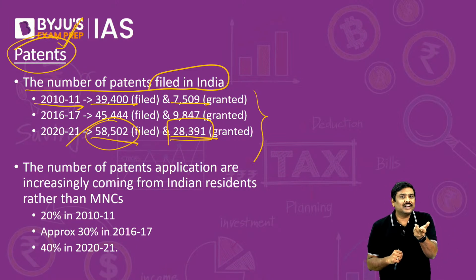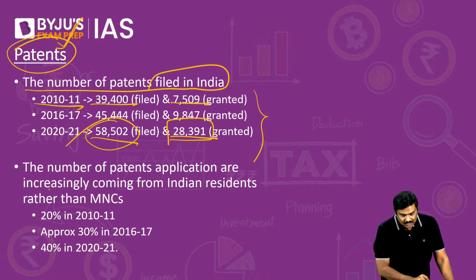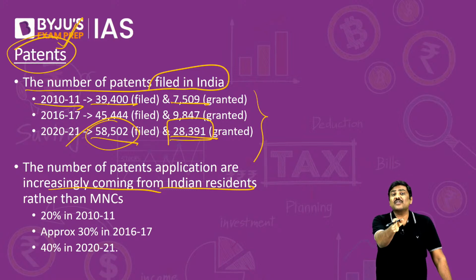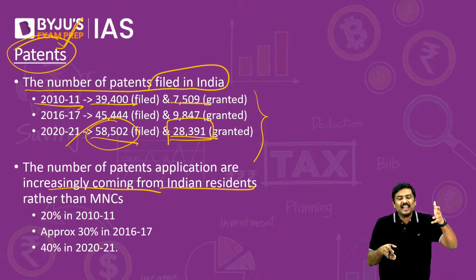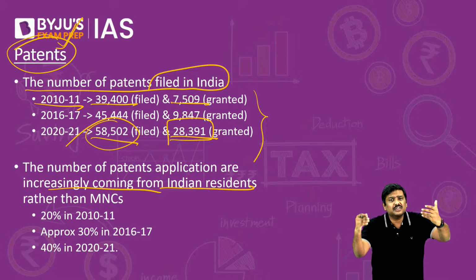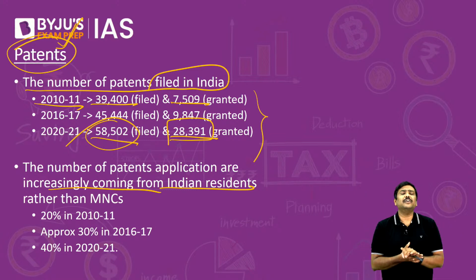But more importantly, the Survey says the number of patents which are filed by Indian residents have actually increased. That is a positive aspect here. Earlier, multinational corporations used to account for the majority of the patents filed and approved in India.